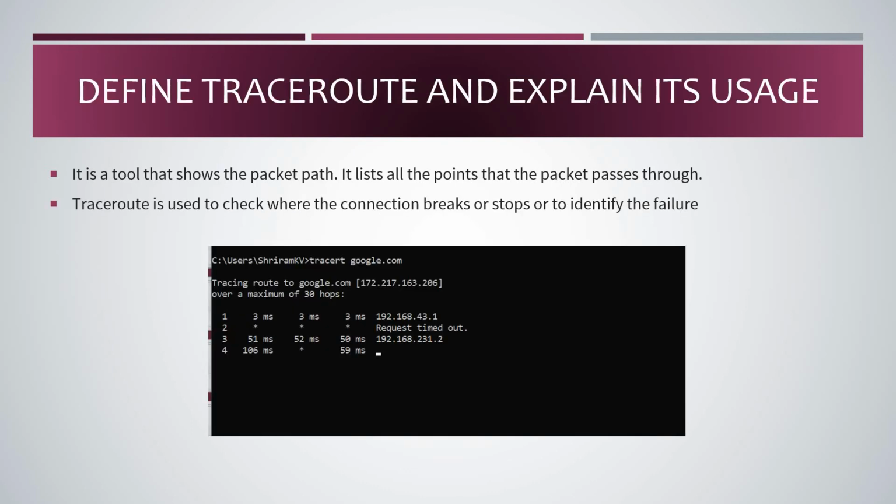Define traceroute and explain its usage. It's a simple tool that helps in understanding the packet path. It lists all the points that the packet passes through and it is a very helpful tool to understand where the connection got broken or stops. Thus, you can easily identify the failure. The command that you can try immediately on your machine, if you have a Windows machine, is tracert google.com. When you do that, you get the complete path listed, just like what I have shown you in front of you as a screenshot.